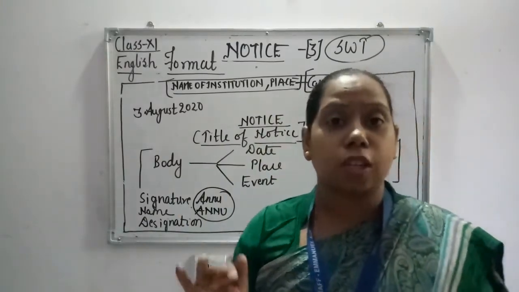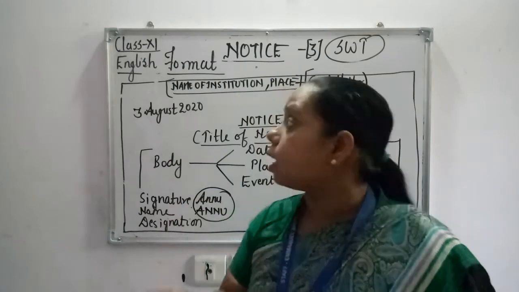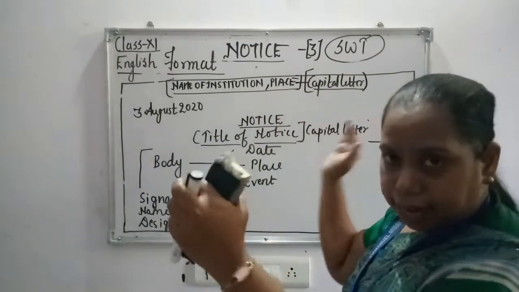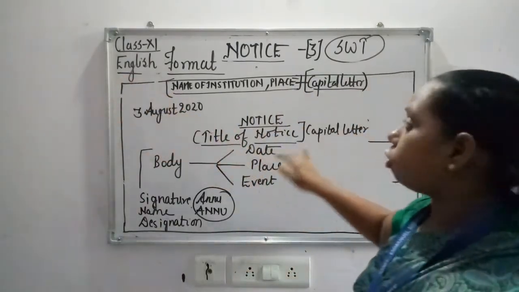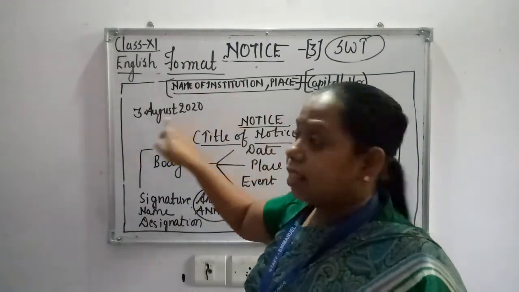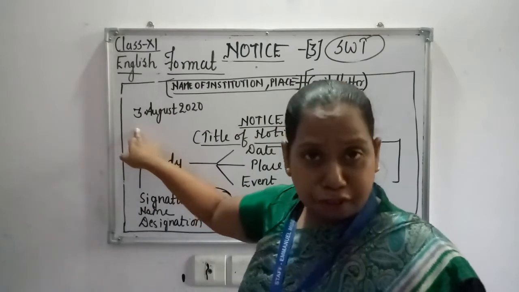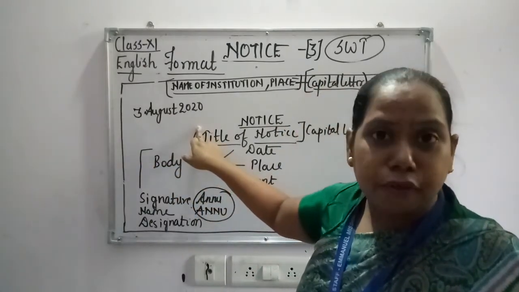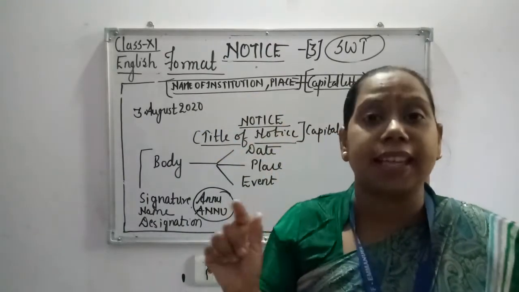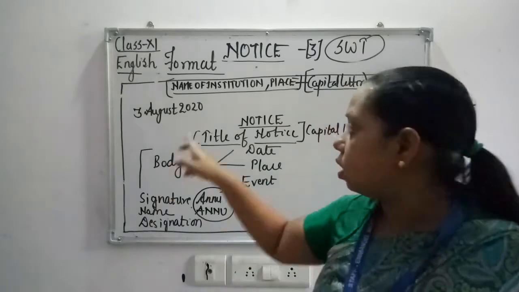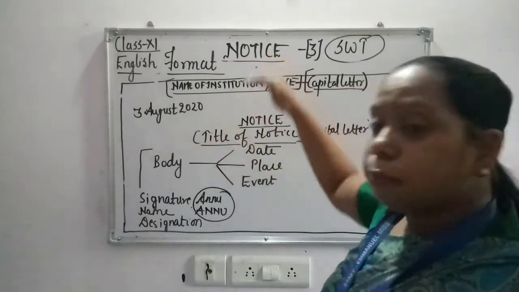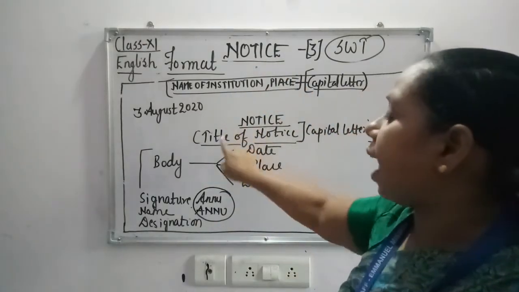So once again, I am just concluding the format of the notice: name of institution in capital letters along with place, centrally inclined, with an equal amount of space here and also here, right and left corners. Leave one line, then shifting towards the left hand side, write the date in expanded form, and then leave one line, write the notice heading NOTICE in capital letters. Definitely leave one line over here, as I have not left because my board is small.